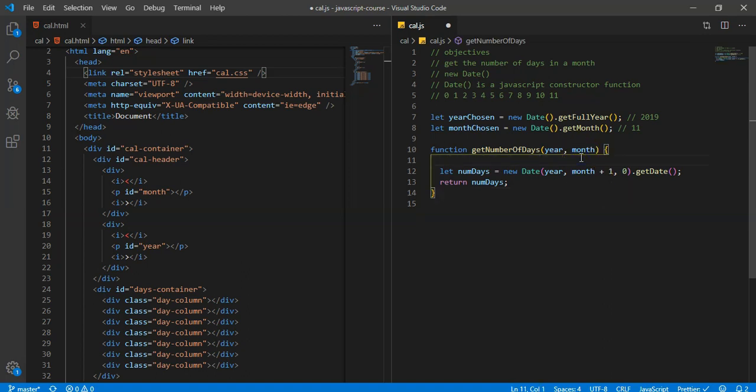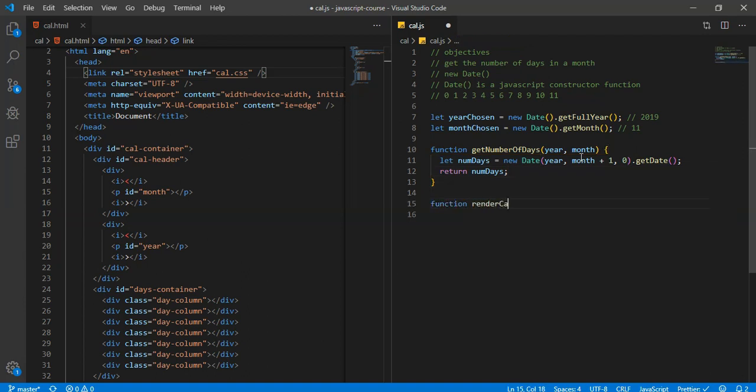So what we're going to do now, we're going to come down here and create a new function, and we're just going to call it render cal. Okay. And this render cal is going to be pretty much the meat of everything that we're doing here. Let's get started with it. Basically, we're going to have to keep adding stuff to this, but the first thing I want to do is have a for loop.